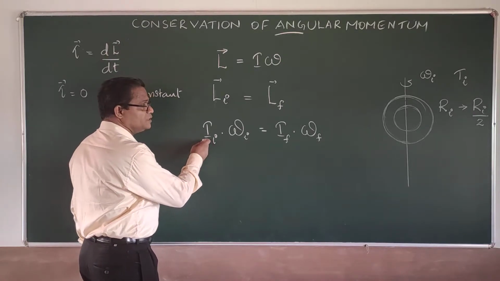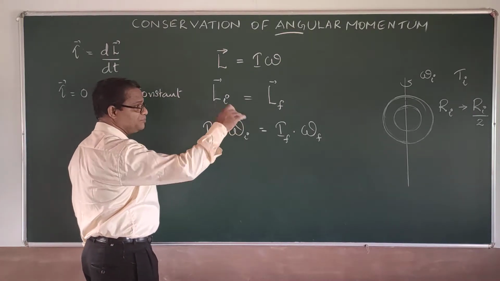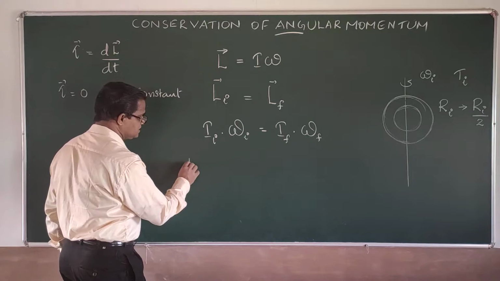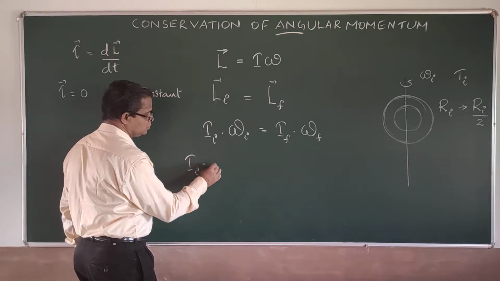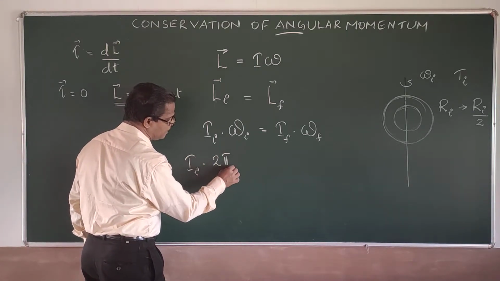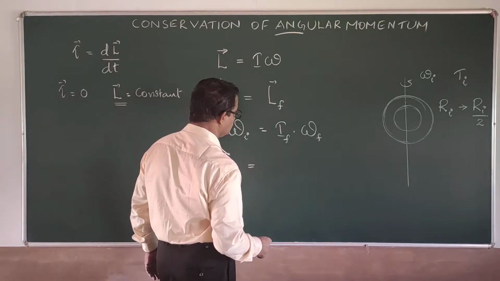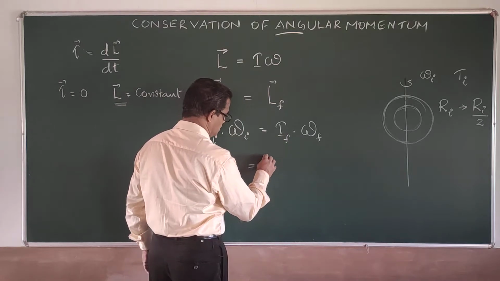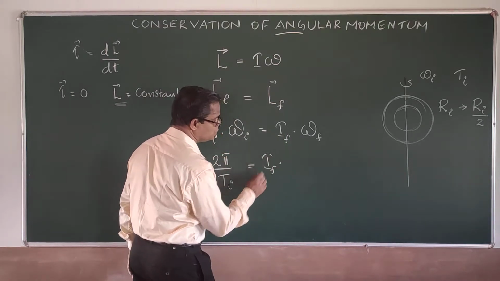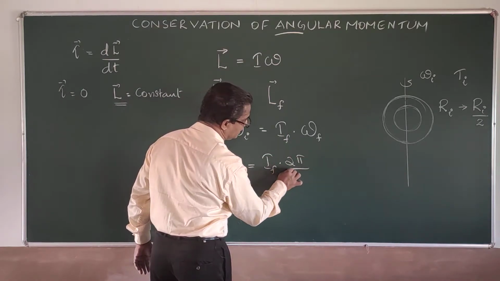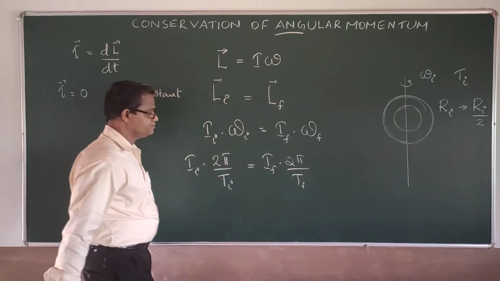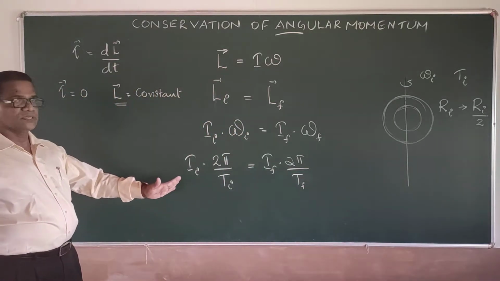Therefore, substituting for the time period, I can take that as I initial into 2 pi by T initial will be equal to I final into 2 pi by T final. This is how it comes.